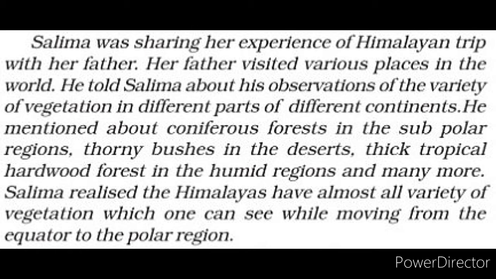Then Salima realized that the Himalayas have almost all varieties of vegetation which one can see while moving from the equator to the polar regions. The changes in the type of natural vegetation occur mainly because of the changes in climatic condition.